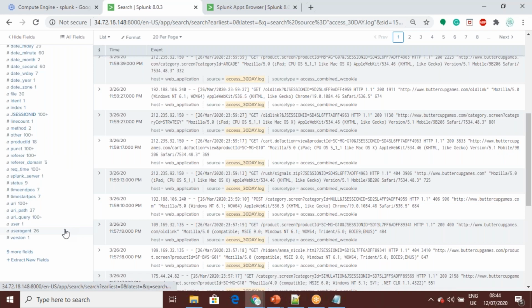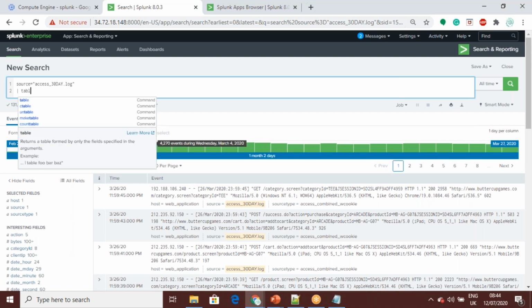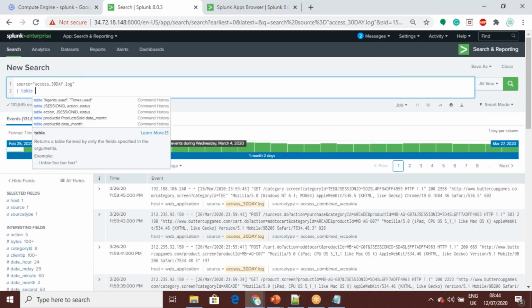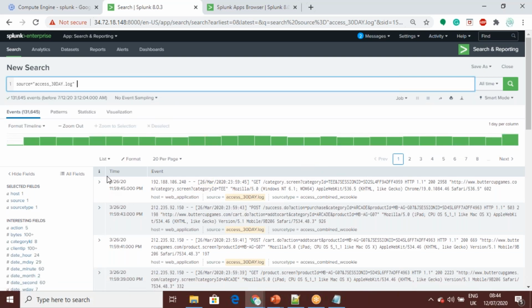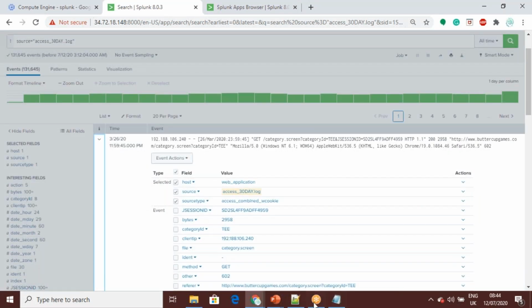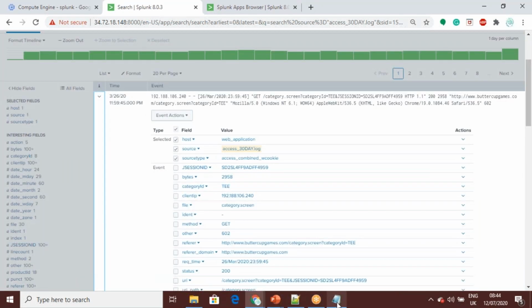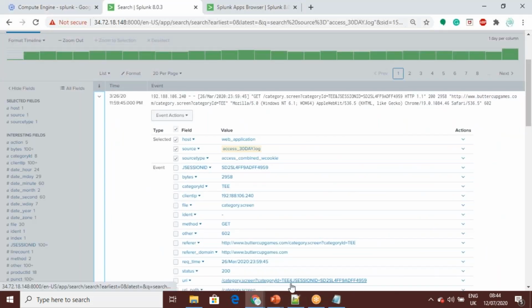Still, if you want to filter further, okay, I want to see only particular fields, and I do not want to see the rest. Before going into that, I can show you this. We can expand this particular event. Each line will be converted into an event. Splunk converts it into an event, and it is stored in the system.